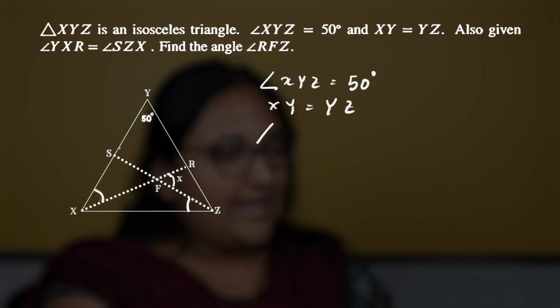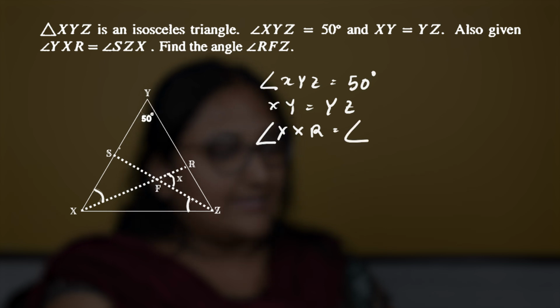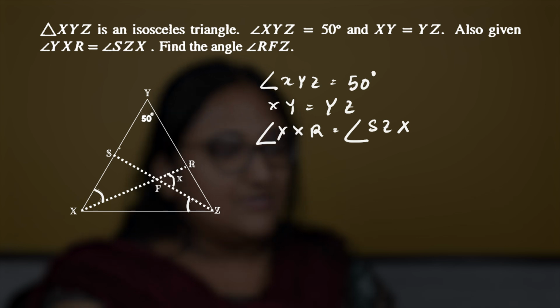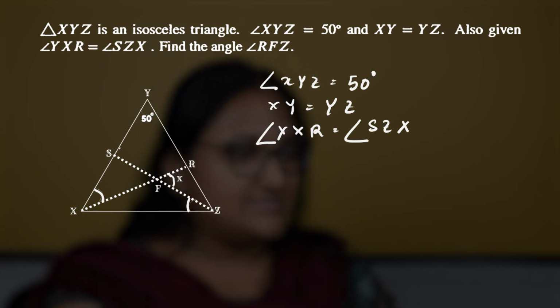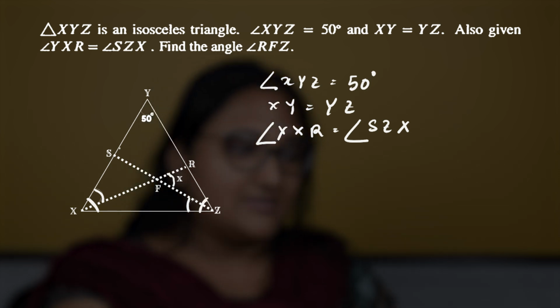Also we know angle YXF is equal to angle FZX. As this is an isosceles triangle, we know that the base angles are also equal with each other, as XY and XZ are equal. That means angle YXZ and angle YZX are equal with each other.